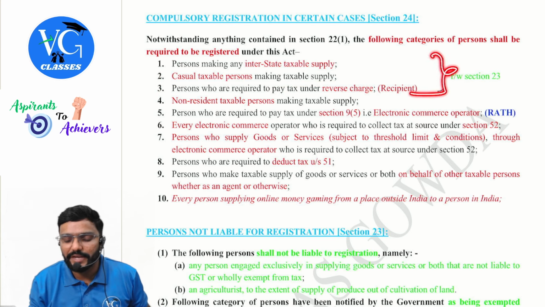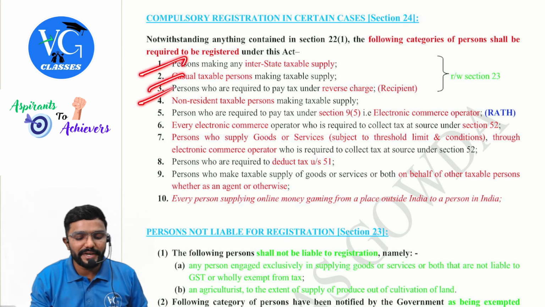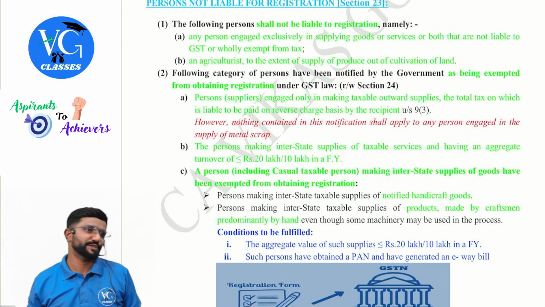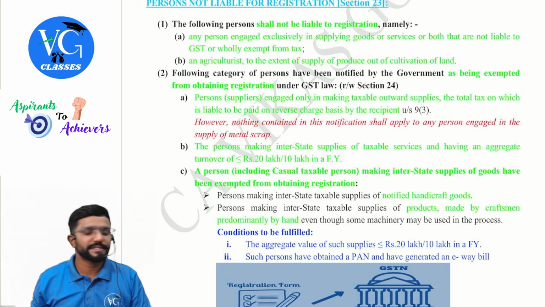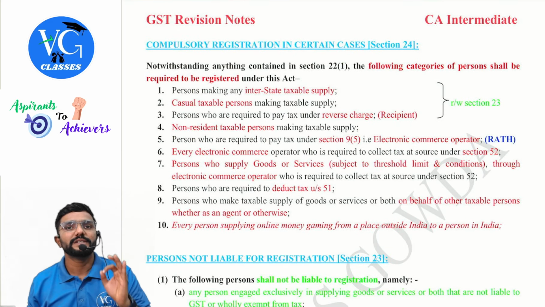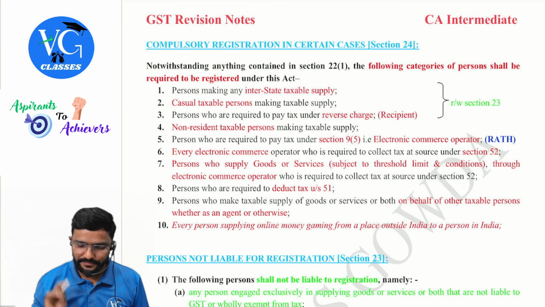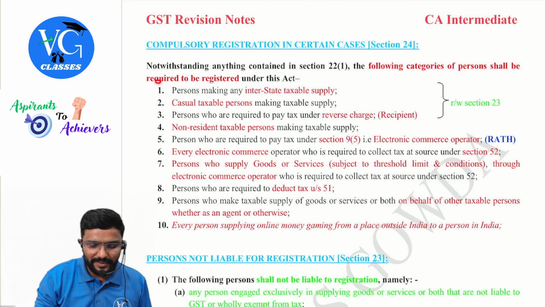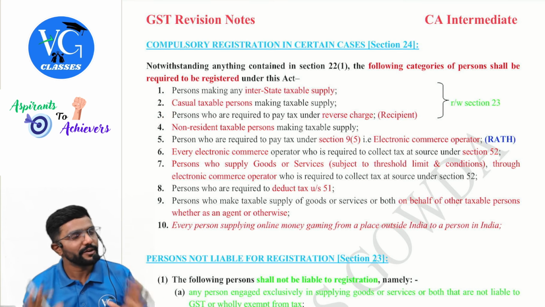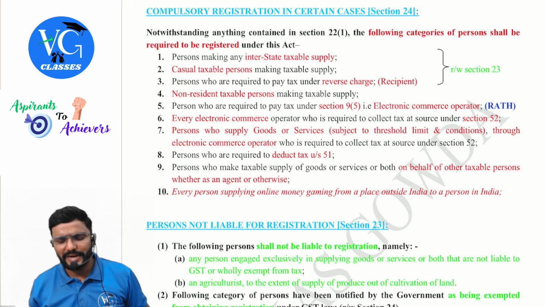Guys, all these 3 I have to read with section 23, because here they told mandatory, but there they gave some exceptions. So that is why you can see I have marked a flower bracket and told read with section 23. I will cover it later, together. Okay, sir. So these 3 people, as per 24, are mandatory for now. Okay, sir. Next, non-resident taxable person, always mandatory registration.